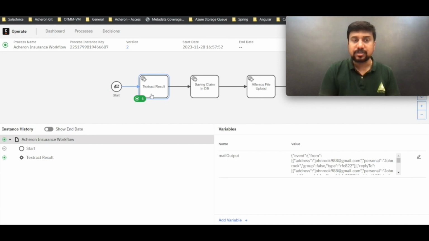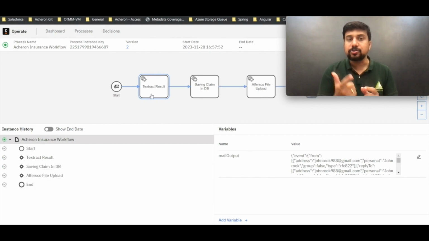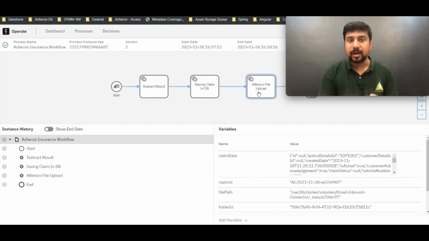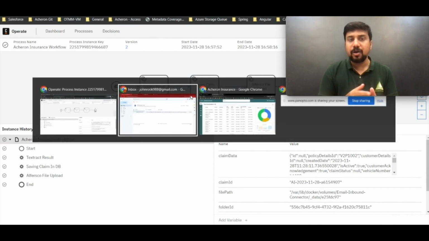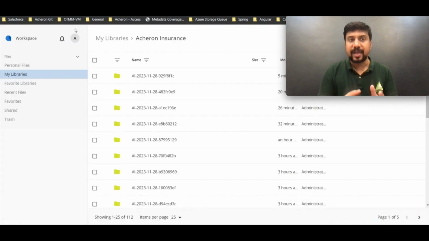As soon as the email got triggered, it is going to scan all the attachments and see if there is any claim related form in it. If so, it's going to extract that particular information, and if it's all valid, it's going to save it in my database. From there, all the attachments we are going to put on Alfresco, which is my content manager here, which we are using for managing all our documents. So now let me go to my Alfresco.